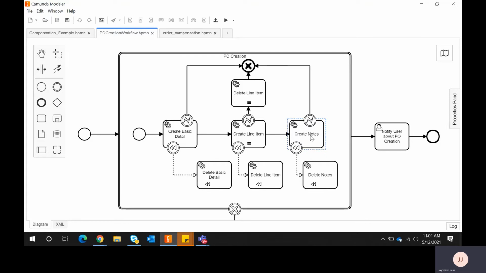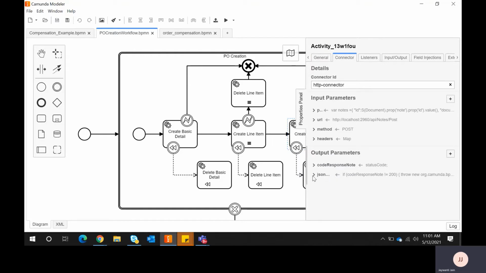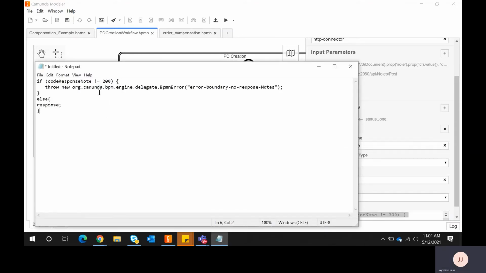Here I am checking the response status code. If the status code of this API is not equal to 200, it means some error happened in that API, some internal exception came, might be business logic or might be the API is down. At that time I'm throwing an exception, error no response notes.